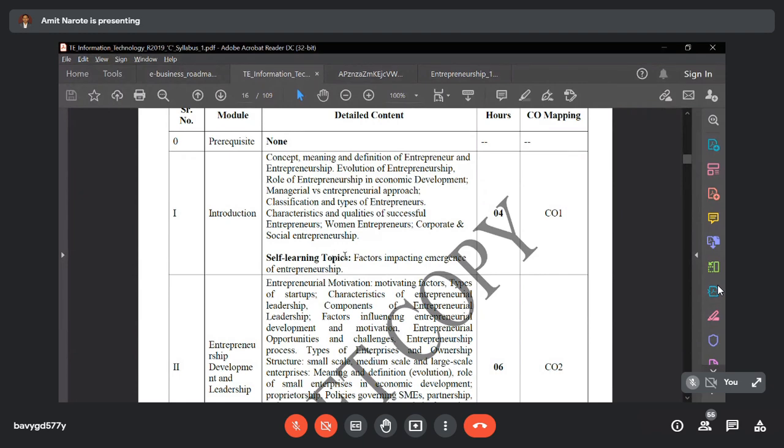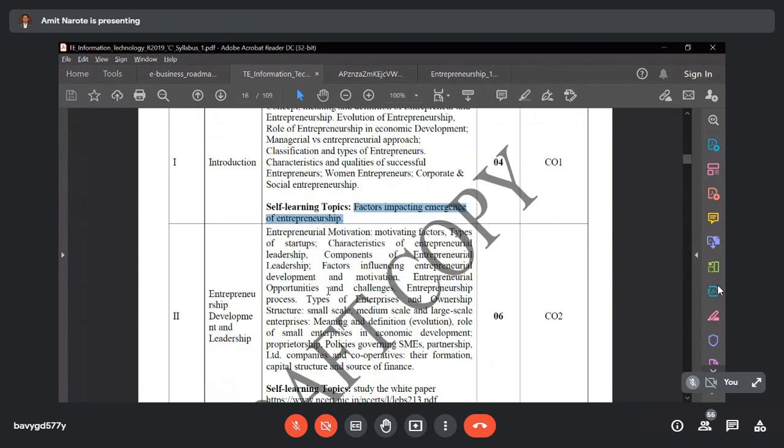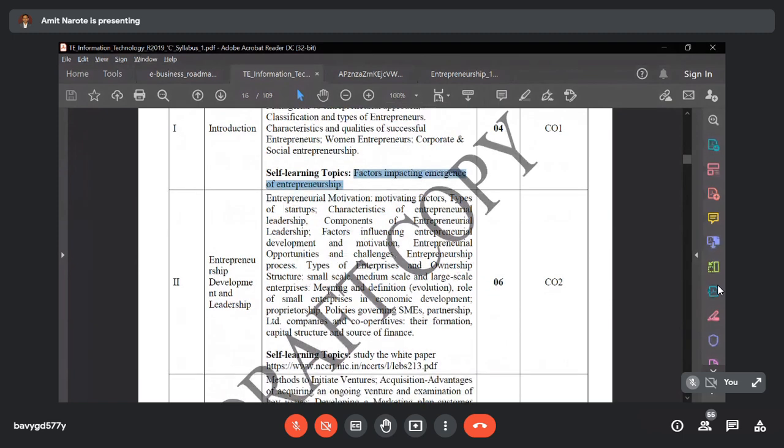These are topics that students study by themselves. Here students have to learn the factors impacting the emergence of entrepreneurship. You have to do self-study on these factors. These are the self-learning topics.